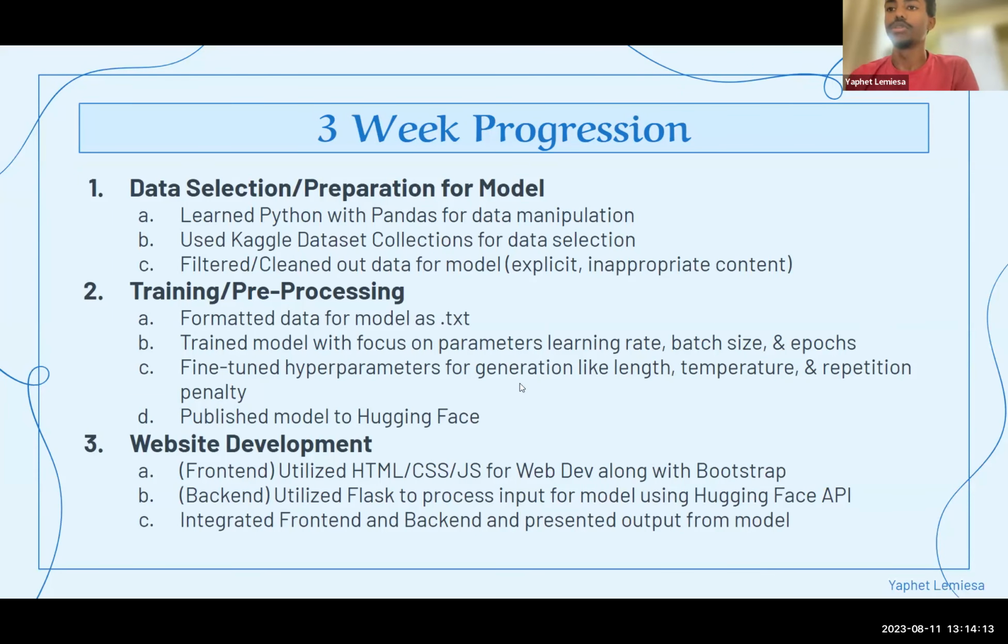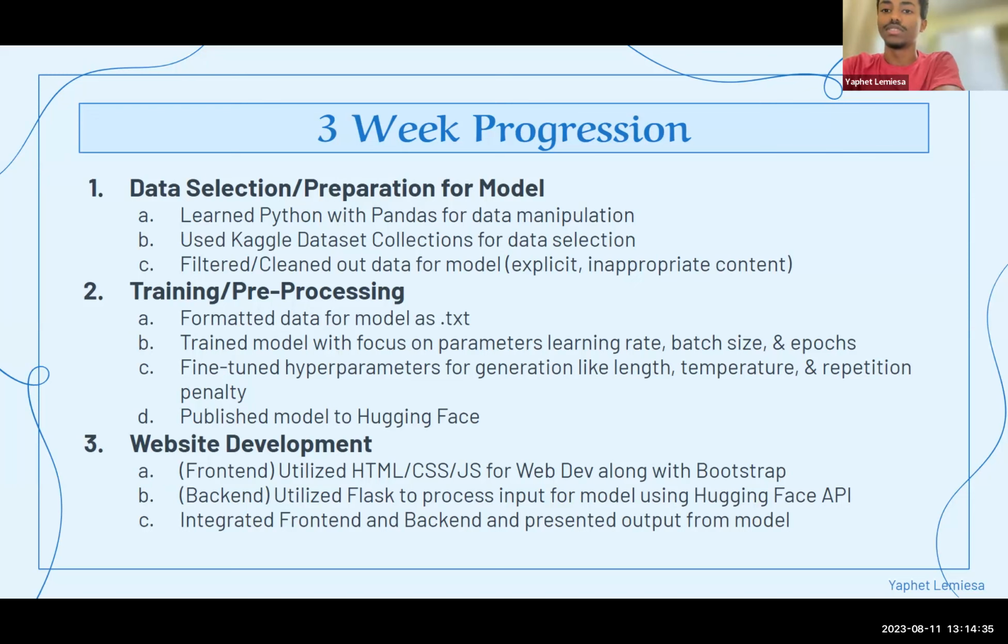So this is basically our 3-week progression. In our first week, we focused on data selection and preparation for the model. We basically learned Python and implemented Pandas for data manipulation. We used Kaggle to find all our Q&A therapy responses and data. And then we filtered and cleaned out the data for explicit inappropriate content, as Jazz said earlier.